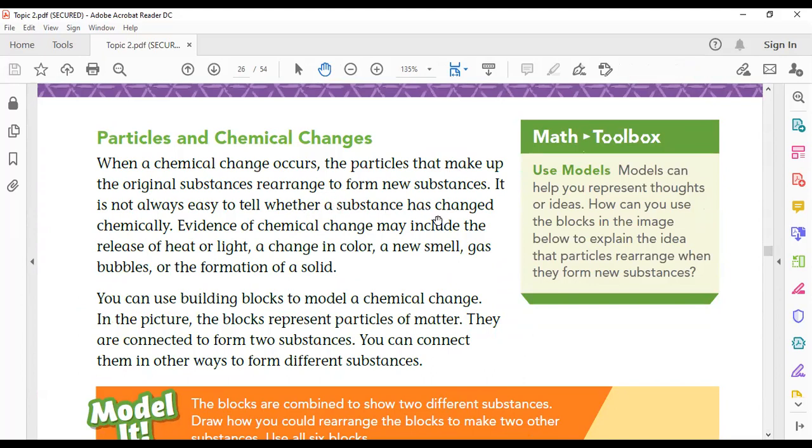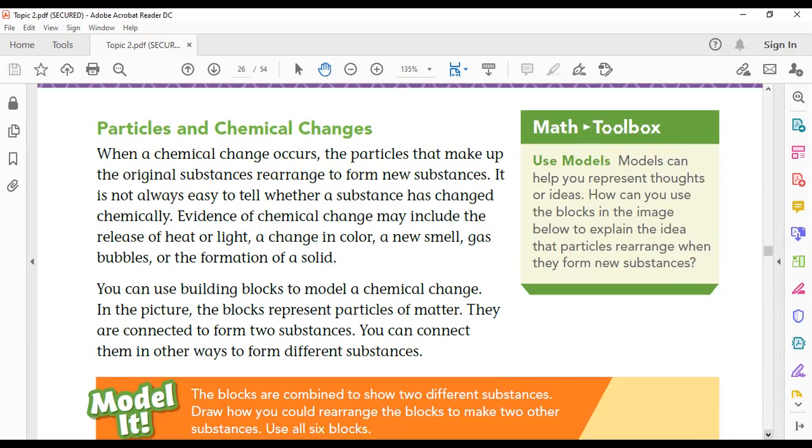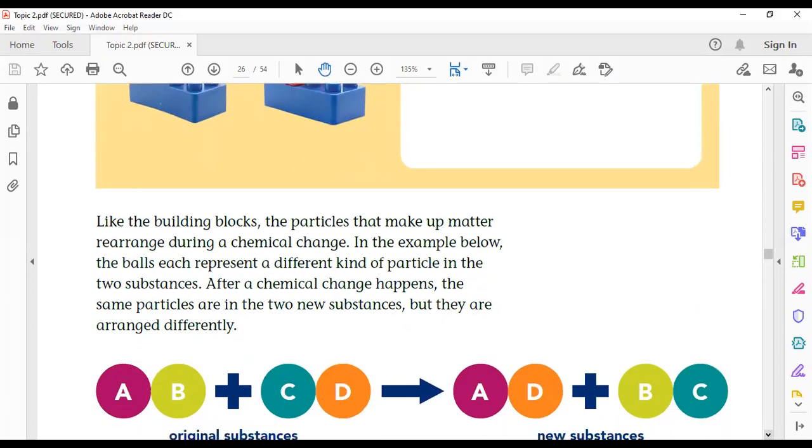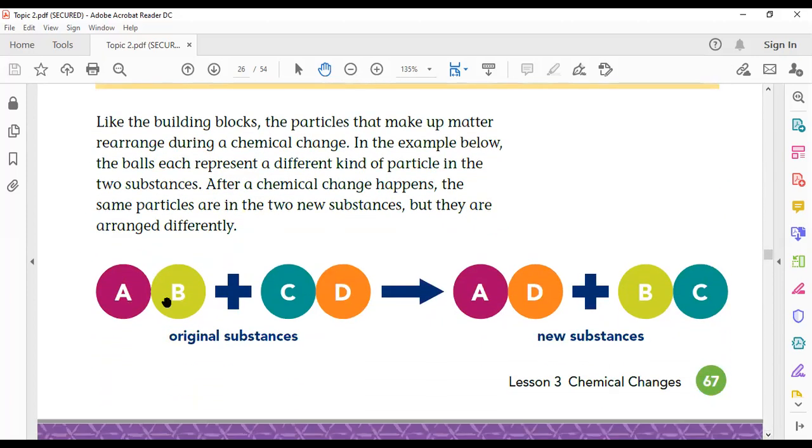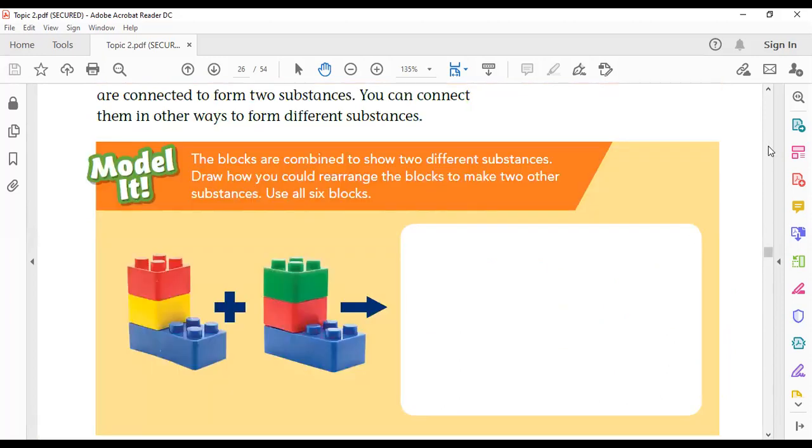Suppose that we have substance A and substance B. In a chemical change, their particles rearrange to form new substances like this. So, for example, if we have AB, these are the original substances, and after the change the particles combine in a new way.